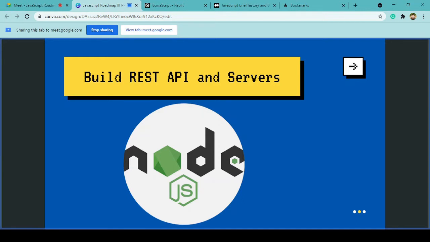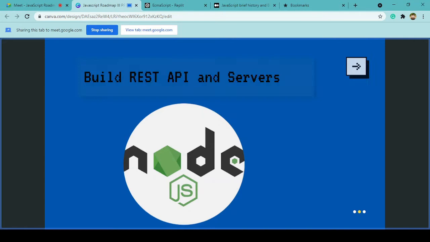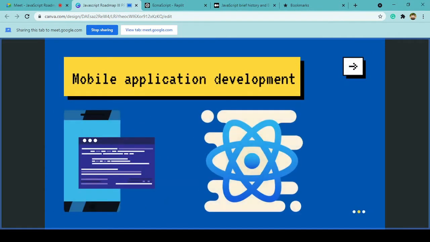Previously we used to have Java, Python, C++, and a lot of other languages specifically for backend, right? But nowadays we can use one language for both front end and back end, which gives really good usability for us as developers, right?